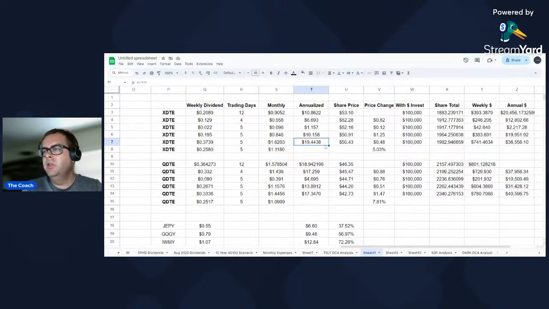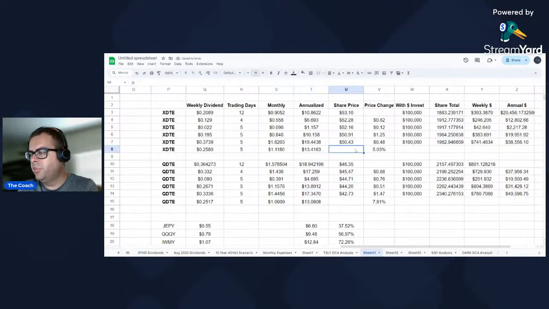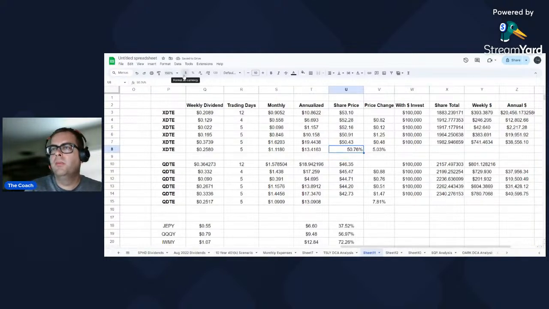Okay, so if we annualize it, we are going to be at not quite where we were last week, but still a respectable number. $13 in both. And then current share price for both of them. Let me look up XDTE. Let's see, XDTE is 50.76. So we came back a little bit for the first time in like 6 weeks. We were actually higher than we were the week before. So that's definitely good news.